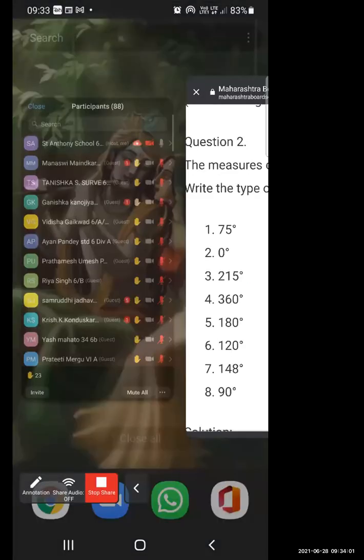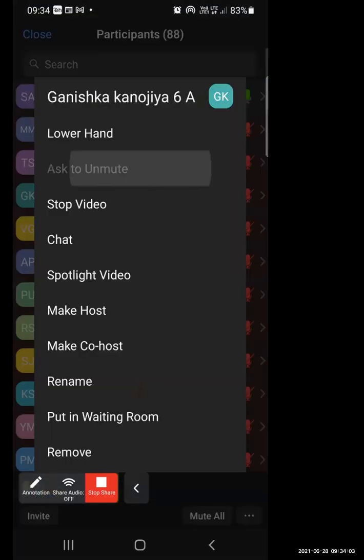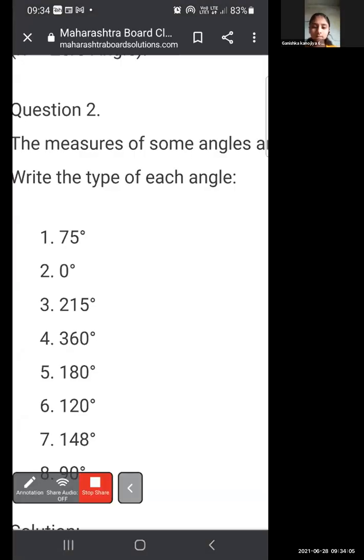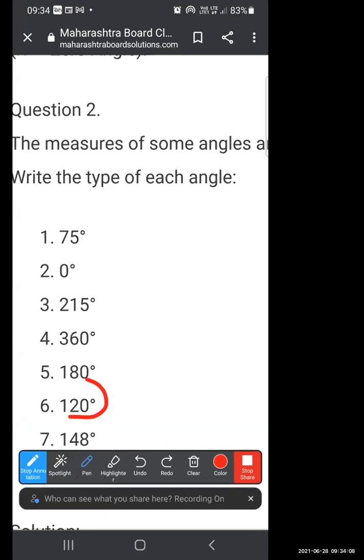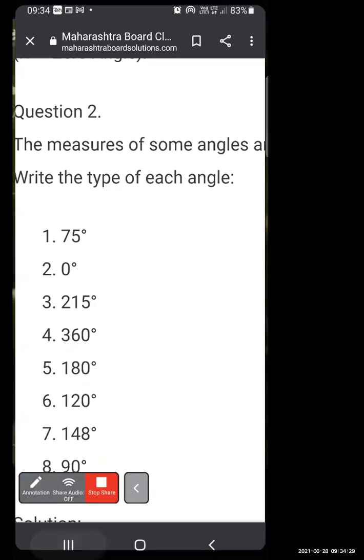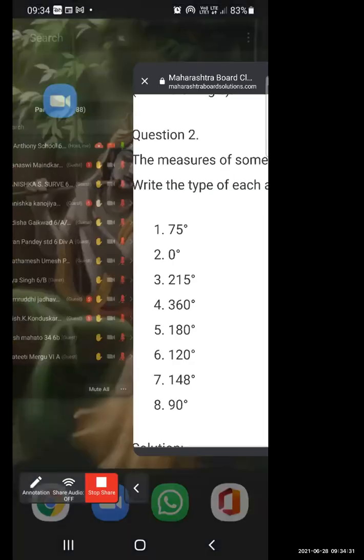Next is Ganishka. Guess what this type of angle is? 120, obtuse angle. Okay, how? Tell me first. Okay, I think she is having network issue.